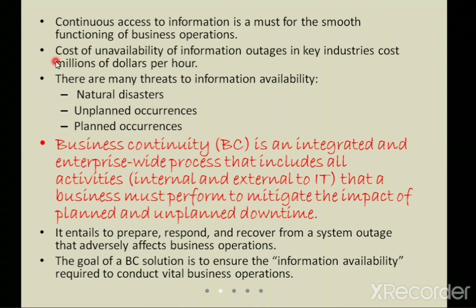So data availability has to be ensured at each and every point of time. Then the next question: what makes this information unavailable? What causes the data to not be available to the user at all times? There are mainly three threats: the first is natural disaster, the second is unplanned occurrences, and the third is planned occurrences.